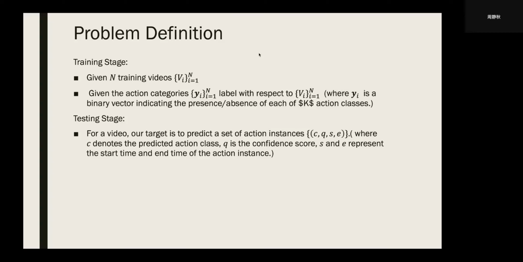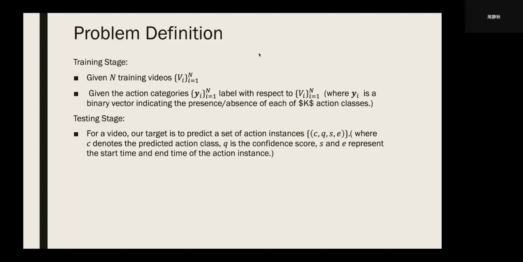Each Y is a vector that indicates the presence or absence of a certain kind of action. Here, this Y stands for the whole video. It's not snippet-wise or frame-wise.